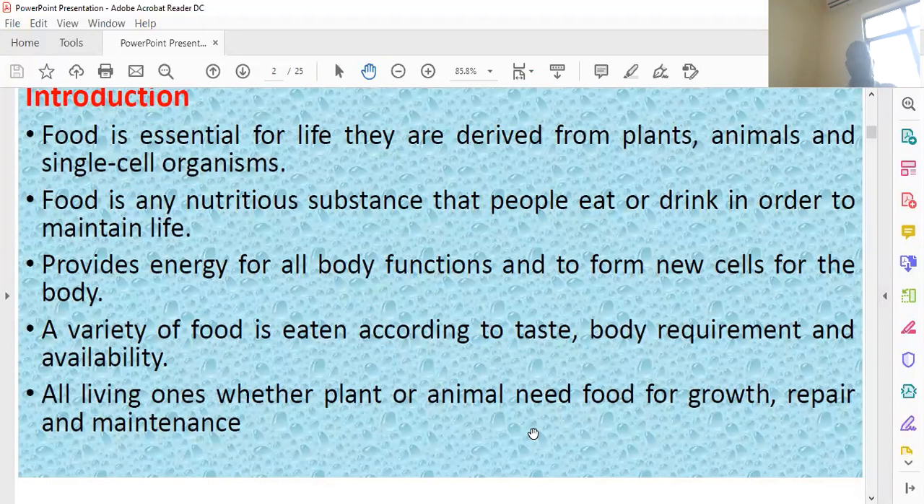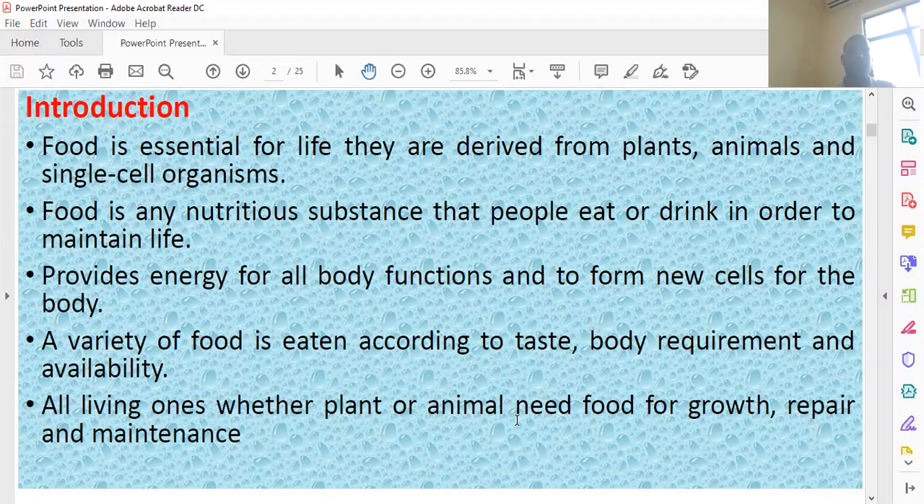So, first of all, what is food, why is it important, where is it derived from, what are the major constituents in food, and what are its basic functions? Food is essential for every organism for life, and it is derived from plants, animals, or other single-cell organisms, so that it provides nutrient substances that people eat or drink in order to maintain life.